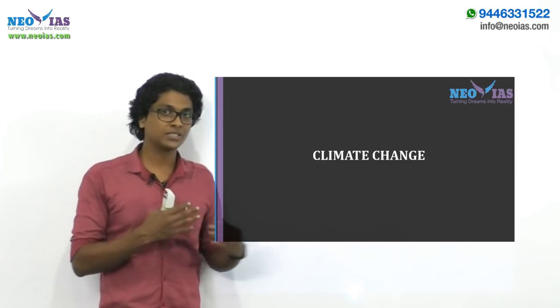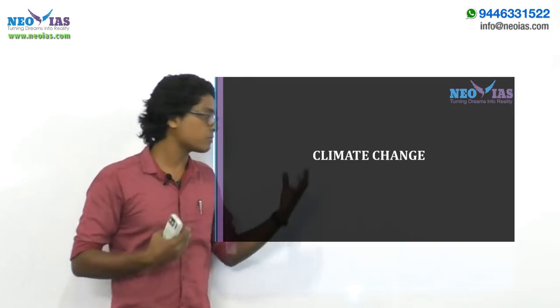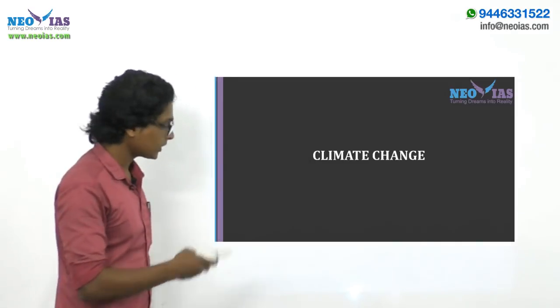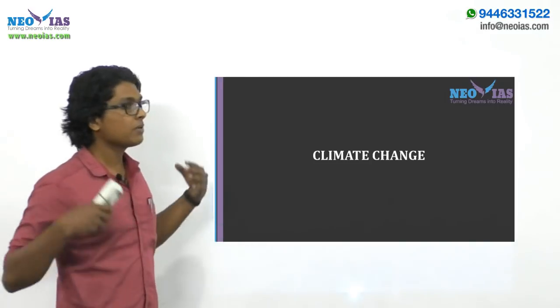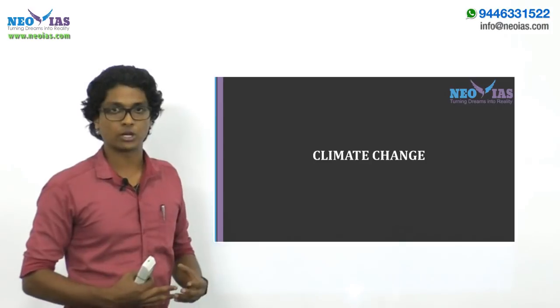Climate change means change in precipitation pattern, change in cloudiness, all such things can be seen as climate change, right? It's one of the biggest threats of the 21st century, right?